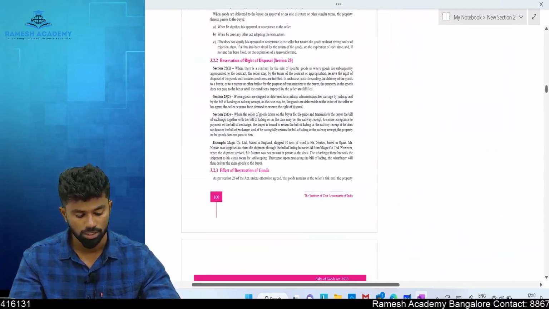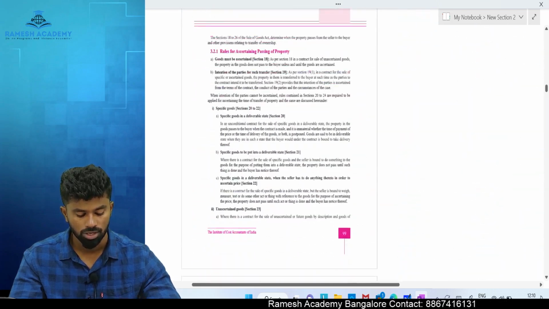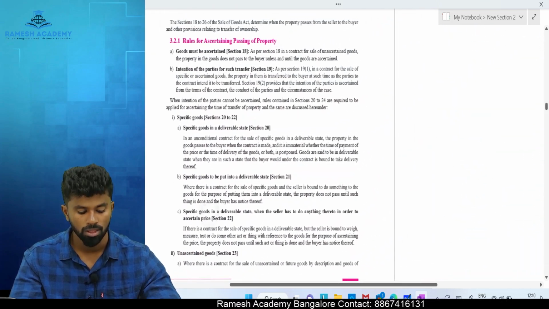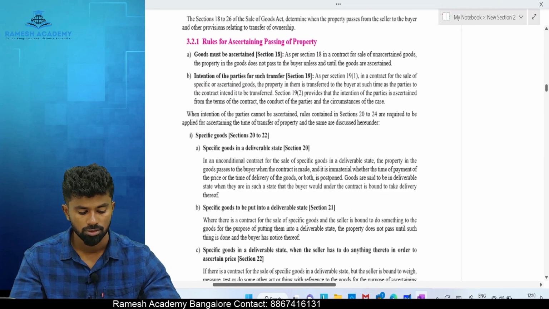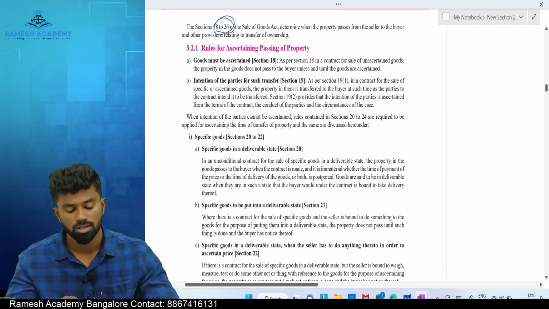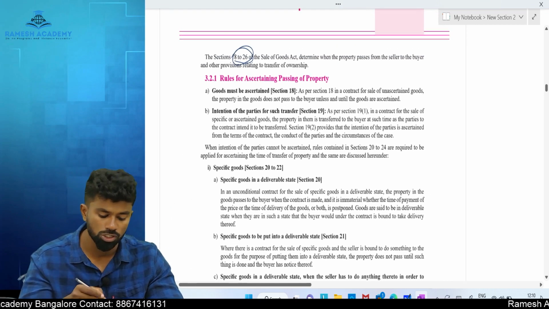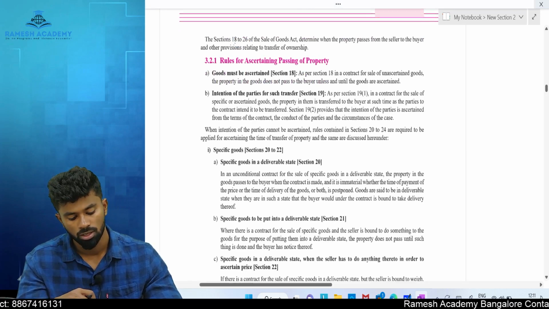Okay, next we have transfer of ownership. Okay, transfer of what? Ownership. Sections 18 to 26. See, transfer of ownership. What is ownership? The property in the goods.